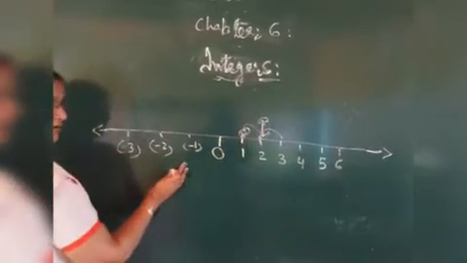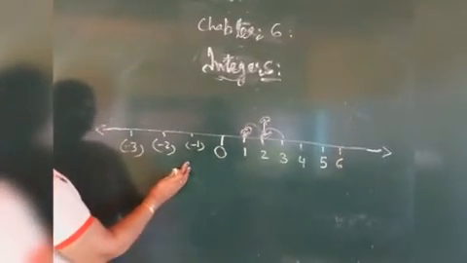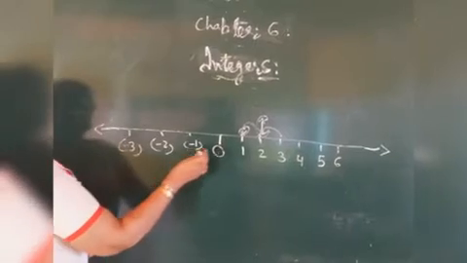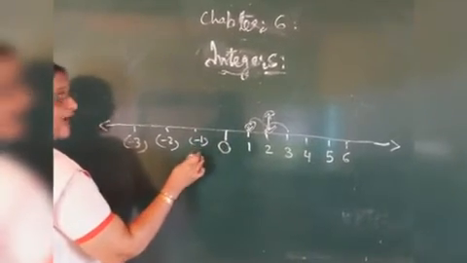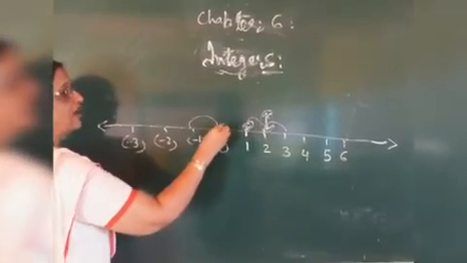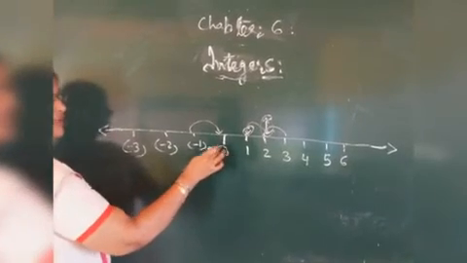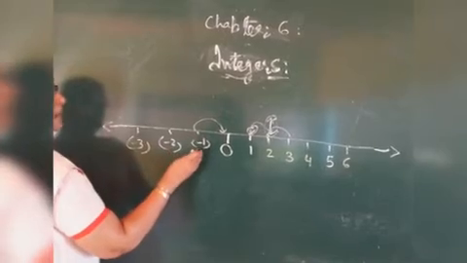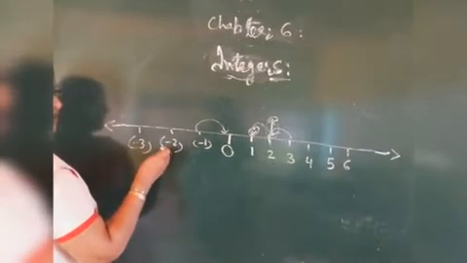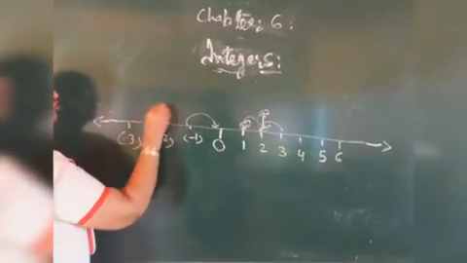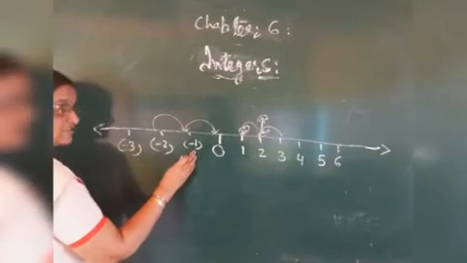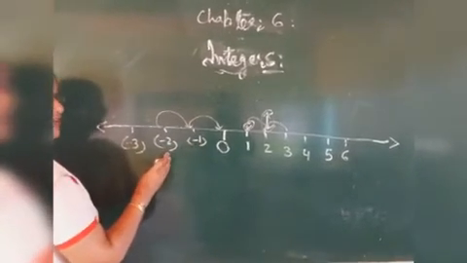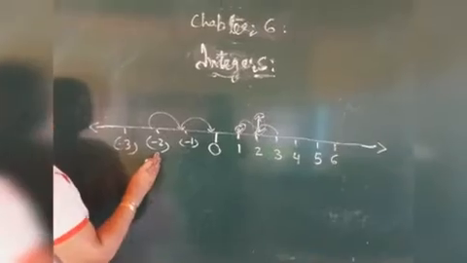Same as here in negative figures also. 0 comes on the right side of minus 1, that means 0 is greater than minus 1. Minus 1 comes on the right side of minus 2, that means minus 1 is greater than minus 2.